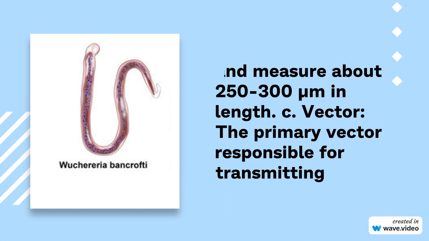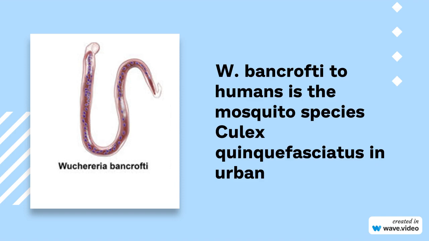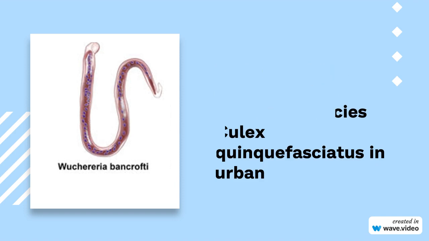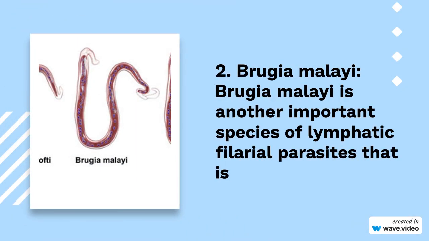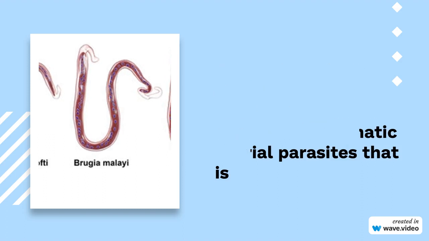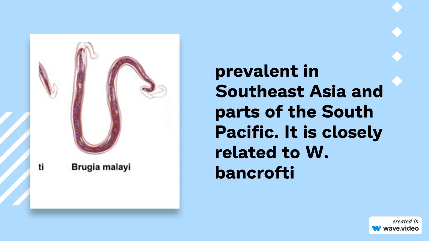C. Vector. The primary vector responsible for transmitting W. bancrofti to humans is the mosquito species Culex quinquefasciatus in urban areas and Anopheles mosquitoes in rural areas. 2. Brugia malayi. Brugia malayi is another important species of lymphatic filarial parasites that is prevalent in Southeast Asia and parts of the South Pacific.